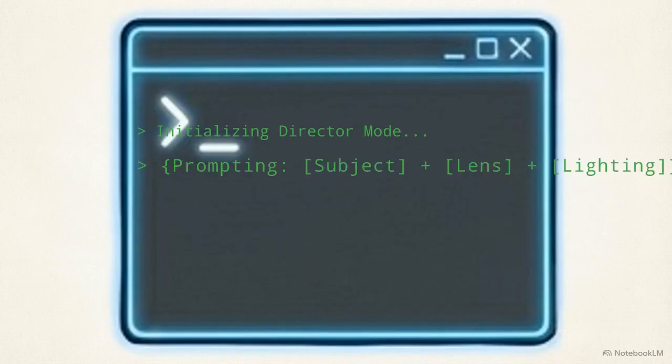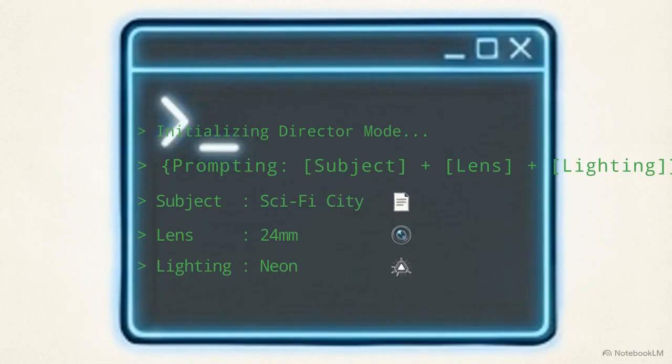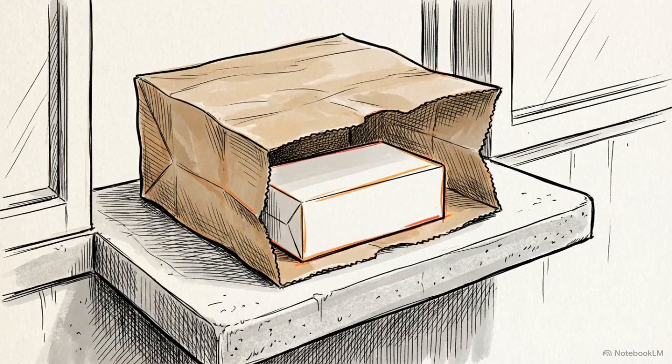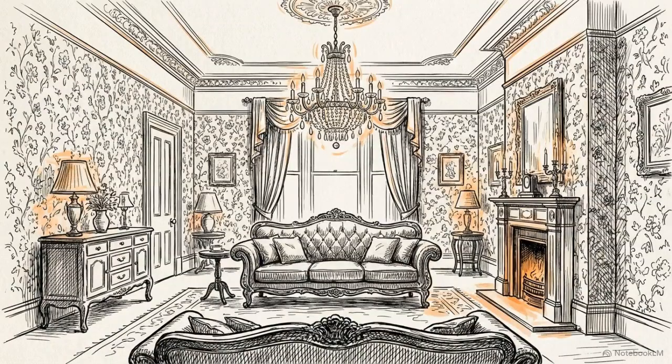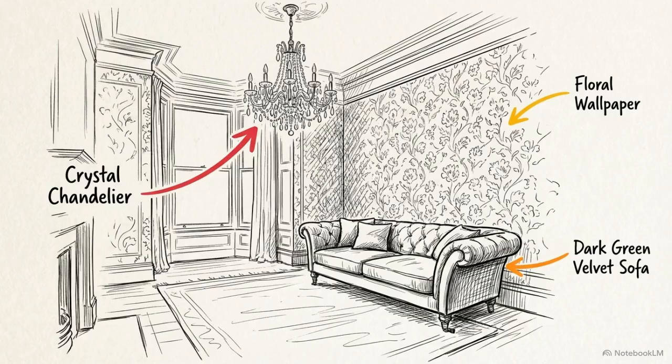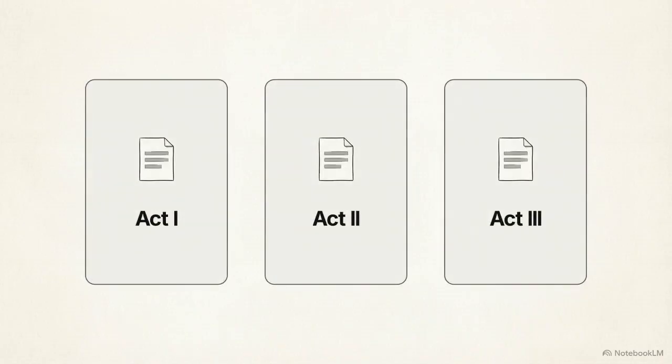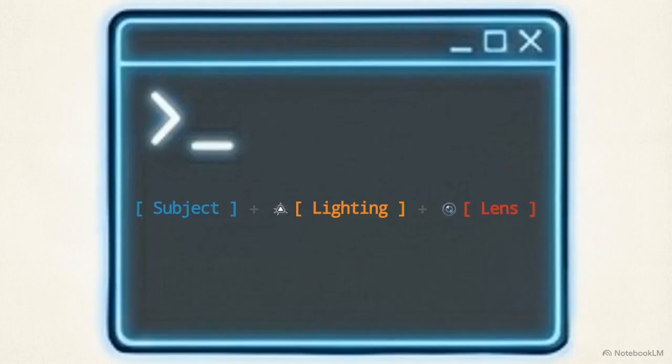Prompting is the syntax and vocabulary used to translate your creative vision into instructions the machine can actually execute. A weak, vague prompt is like pulling up to a drive-thru and ordering food. You have no control over the outcome. A strong prompt dictates the exact style, the composition, and the specific details of the scene. Mastering this language is the first step to creation. Just as a 3-act structure provides a foundation for a story, prompting provides the framework for your visual output.